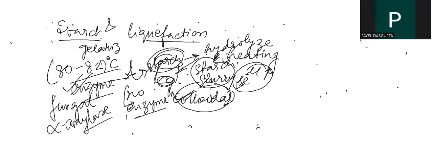In contrast, some stable bacterial alpha amylases we can also use for liquefaction of starch. The fungal one usually cannot withstand the gelatinization temperature, so we can use thermostable alpha amylase obtained from bacteria, which I discussed in my immediate previous discussion.